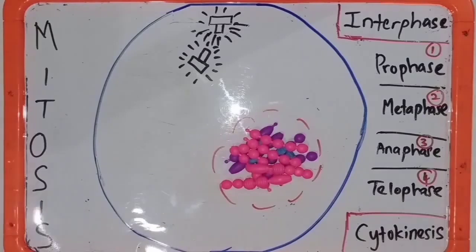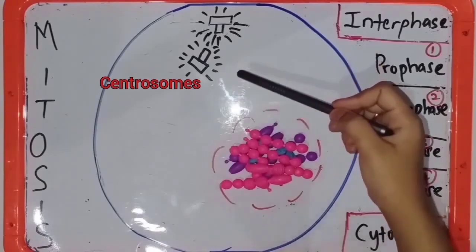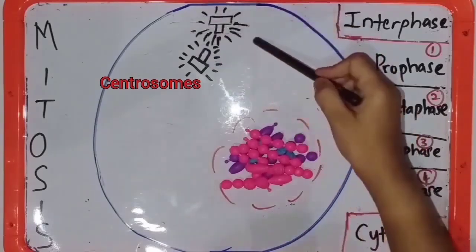Okay, before I demonstrate the chromosome movement during mitotic cell division, let me explain interphase first. During the interphase stage, the cells undergo growth, chromatin starts to replicate, and chromosomes duplicate. Then the two centrosomes form by duplicating one centrosome.